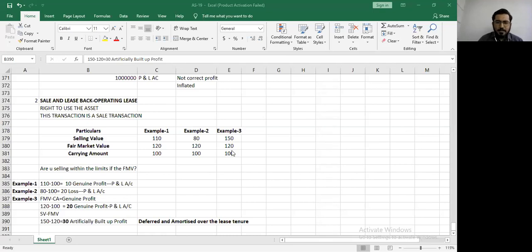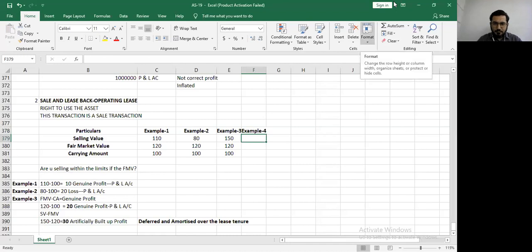Right, okay. Till I get that, let's proceed with one more example to clearly understand this concept. Then we go to a practical question. Example number 4, which says that your carrying amount of the asset is 80, fair market value is 100, and the value at which you will sell is 110. Now, again, my question to each one of you is, are you selling within the limit of fair market value?